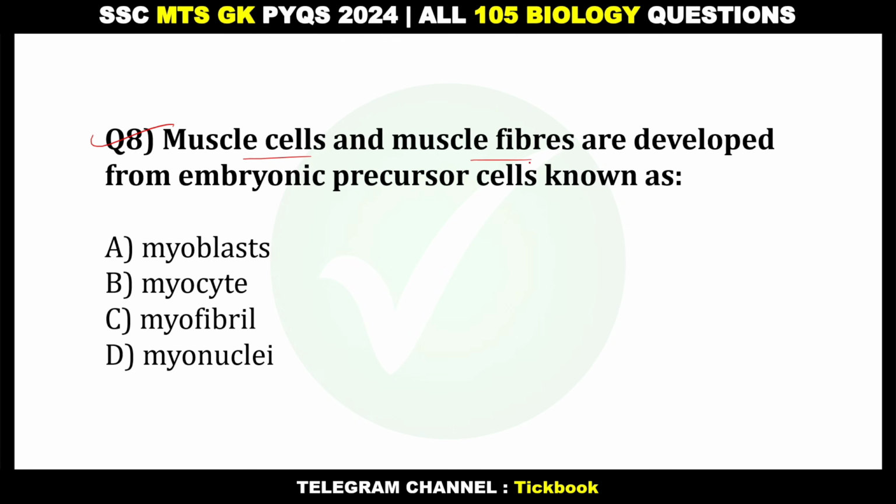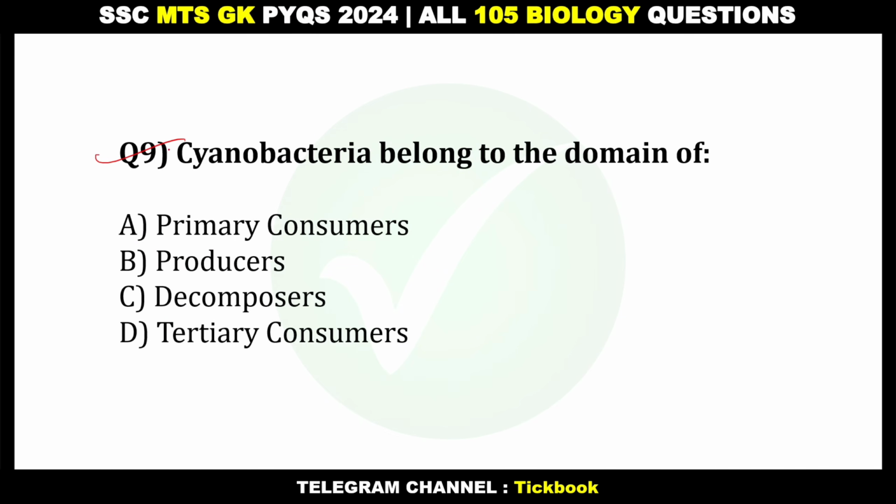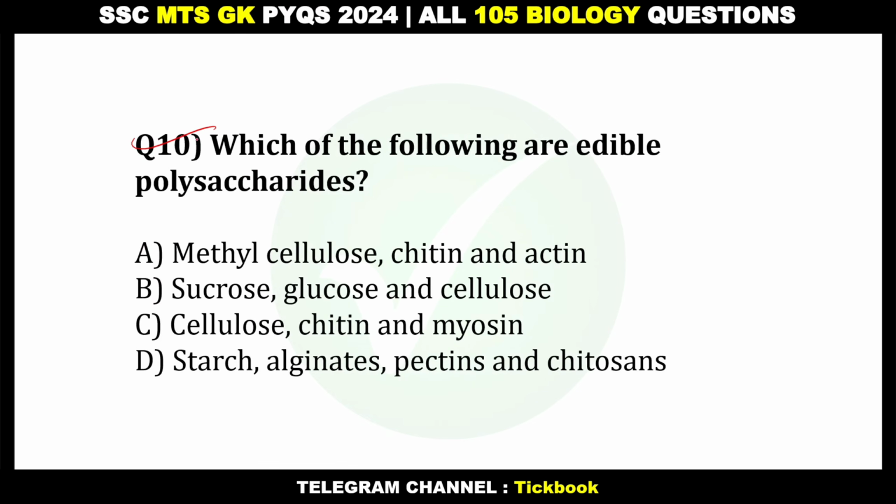Question number 8. Muscle cells and muscle fibers are developed from embryonic precursor cells known as. Option number A, myoblasts. Question number 9. Cyanobacteria belongs to the domain of. Option number B, producers. 10. Which of the following are edible polysaccharides?